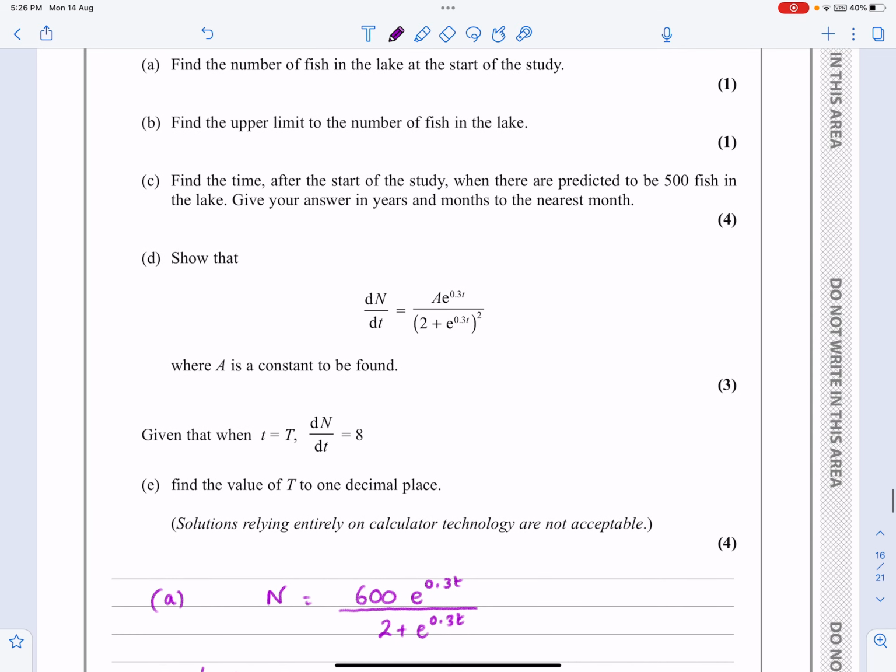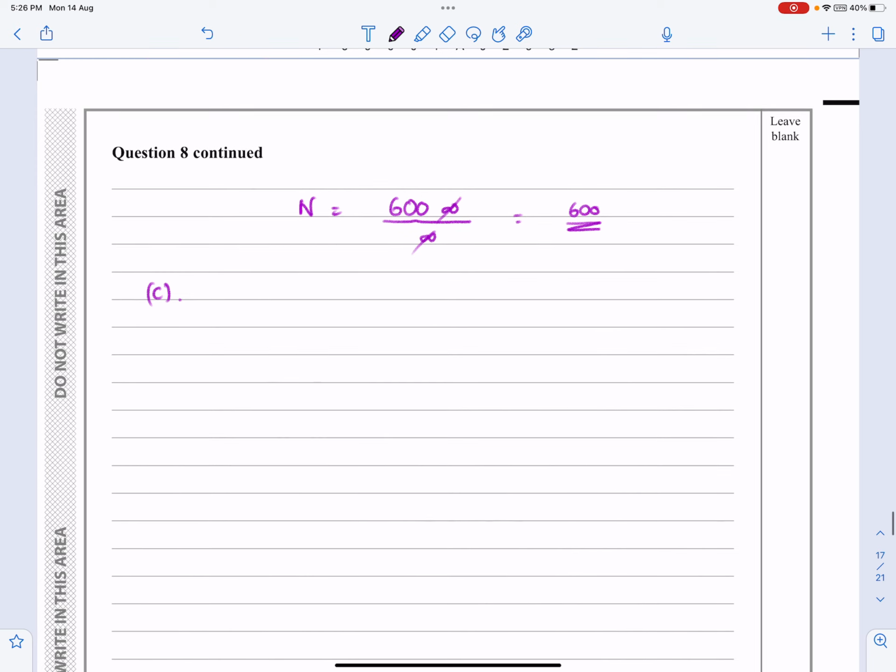Okay, part C. Find the time after the start of the study when there are predicted to be 500 fish. So we knew we were going to have something like this. What we're basically doing is we're now saying that my function, 600e^(0.3t) over 2 plus e^(0.3t), we're going to set that equal to 500, and now we're going to try and work out t. In other words, we need to rearrange this formula to make t the subject. So let's get started with it.